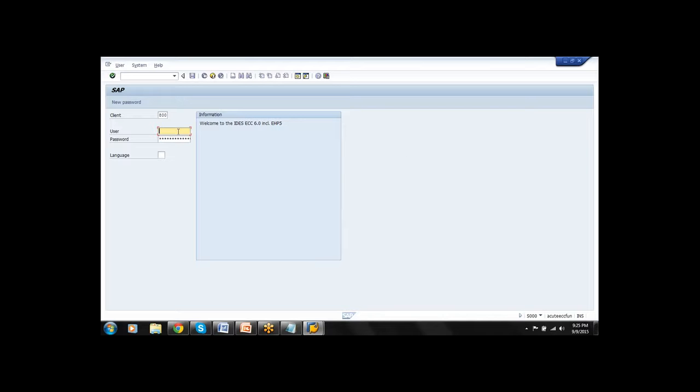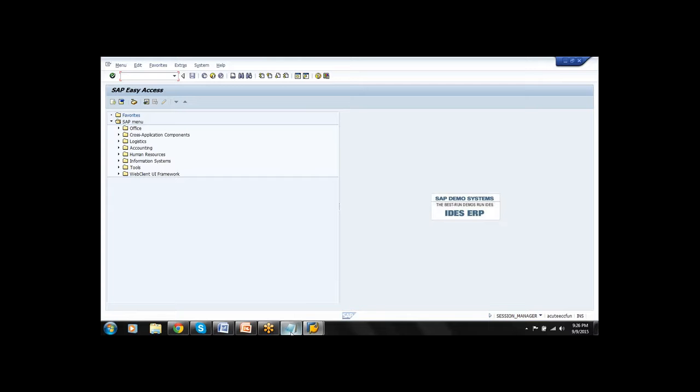Now the system has opened a screen: client, user ID, password, language. So client 800, user, it should be in small letters. You will be provided with the user ID and the password, and the password should be in small letters. No need to enter the language, by default we are in English. It displays which version we are in, IDES 6.0 EHP5. Press enter.